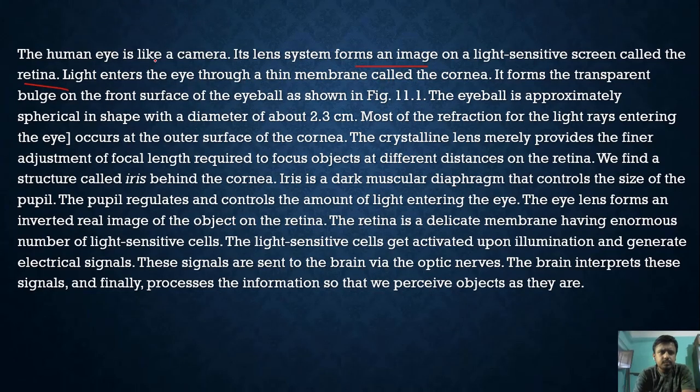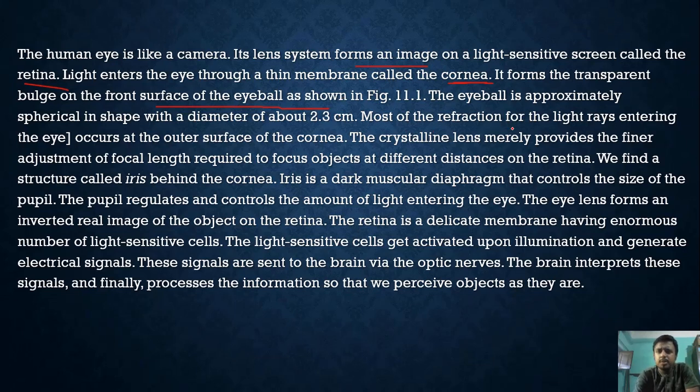Light enters the eye through a thin membrane called the cornea. The cornea is nothing but the outer layer of the eye. The cornea helps your eye to focus the light so that you can see clearly. It forms the transparent bulge on the front surface of the eyeball. The eyeball is approximately spherical in shape with a diameter of about 2.3 centimeters.